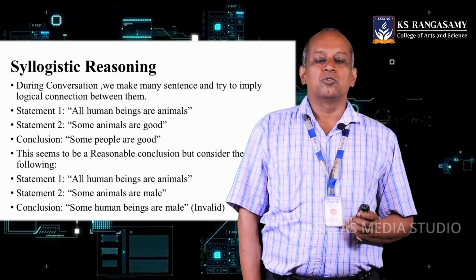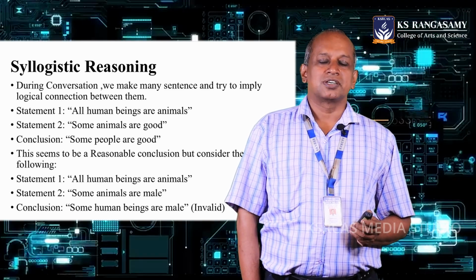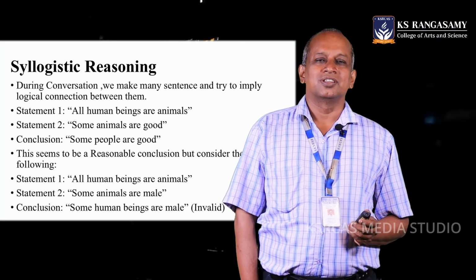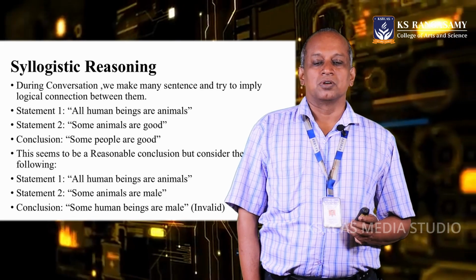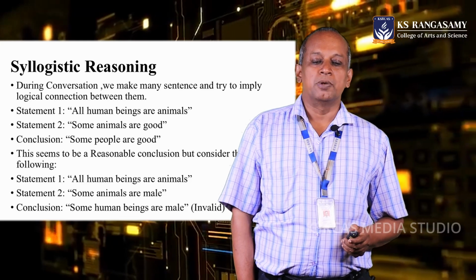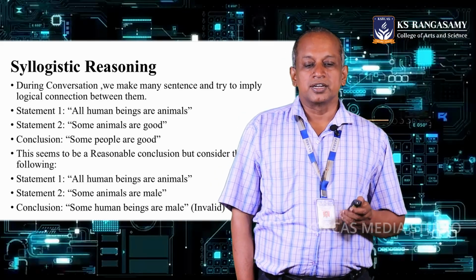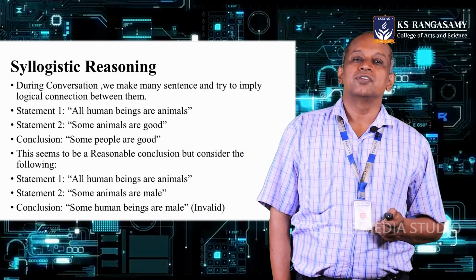So, finally, we come to the conclusion that some people are good, since all human beings are animals as given in statement 1, and in statement 2 only some animals are good, that means only some people are good. It is right. Similarly, second example, statement 1: all human beings are animals. Statement 2: some human beings are male. That is wrong, because here it has been given only male. So, we cannot come to the conclusion that some human beings are male.